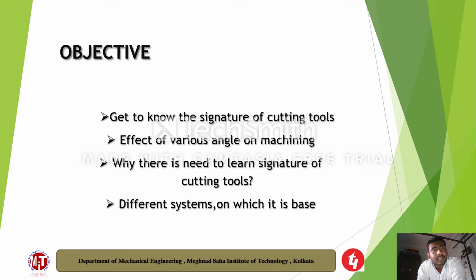Now let's discuss the objectives. There are four objectives: get to know the signature of cutting tools, the effect of various angles on machining, why there is a need to learn the signature of cutting tools, and the different systems on which it is based.